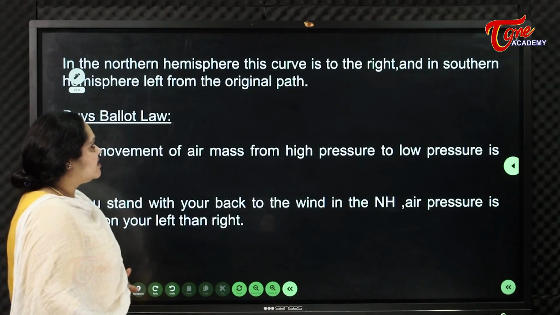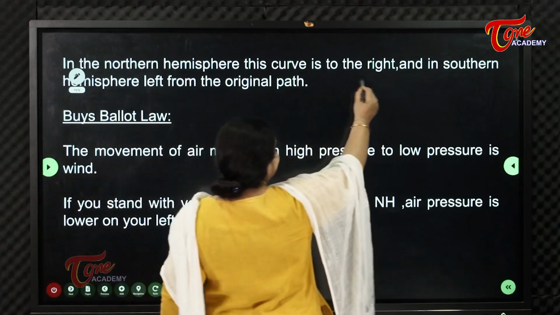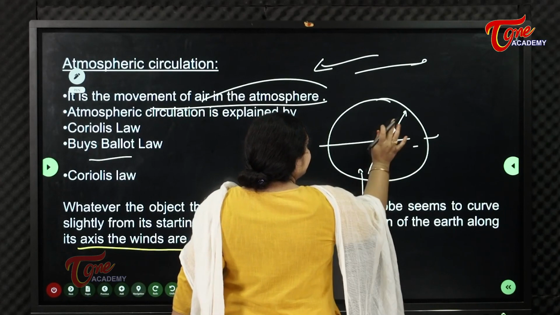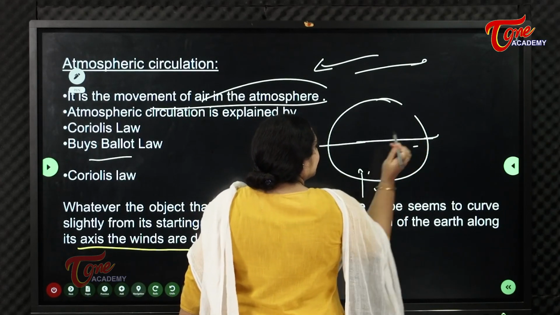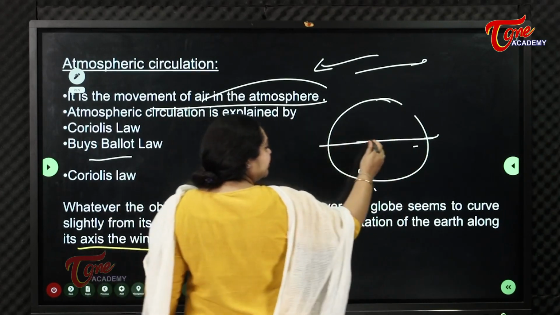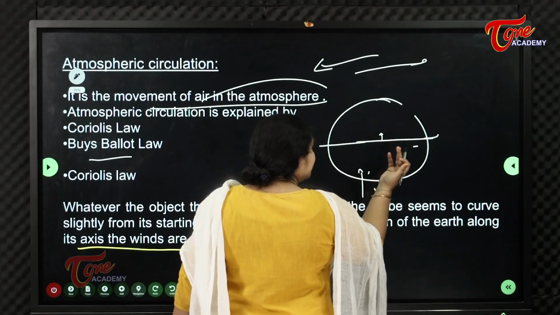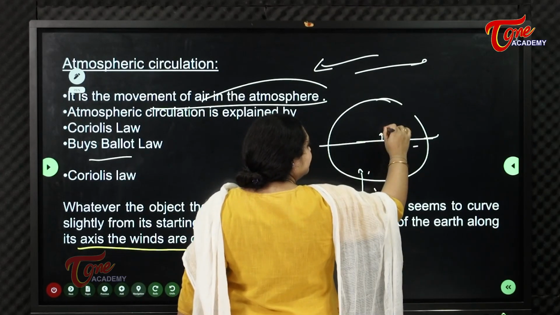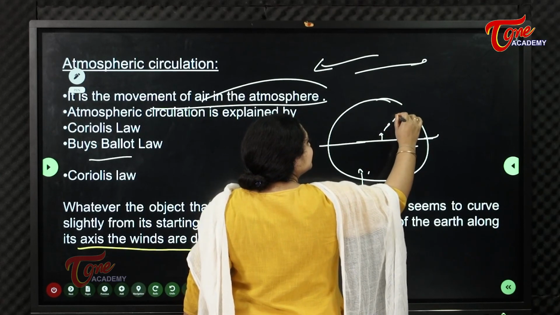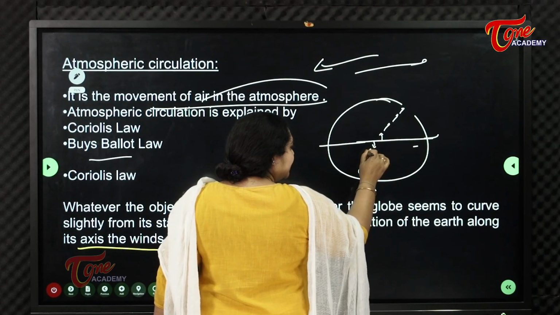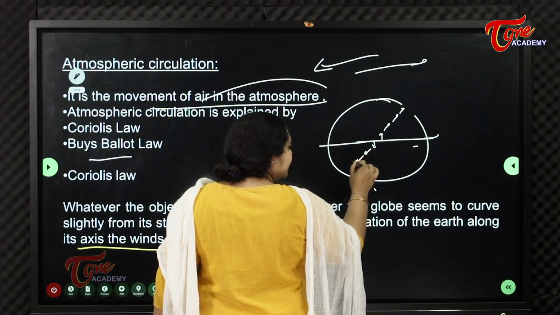In the northern hemisphere, this curve is to the right. If a wind has started from here, when the Earth rotates, the curve will be towards its right. In the southern hemisphere, it will be towards its left.